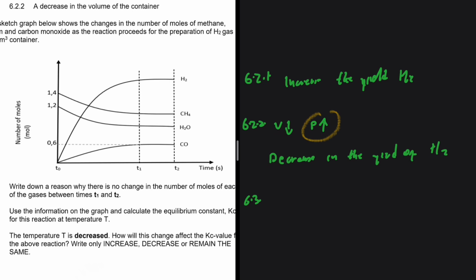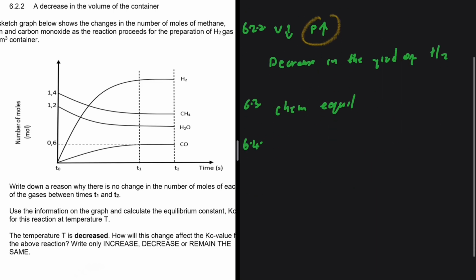The reaction has reached chemical equilibrium. The rate of forward reaction is equal to the rate of reverse reaction. So here we just reached chemical equilibrium. That is why we see no change in the number of moles of the gases.